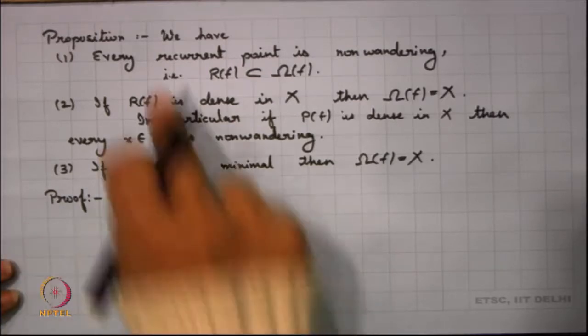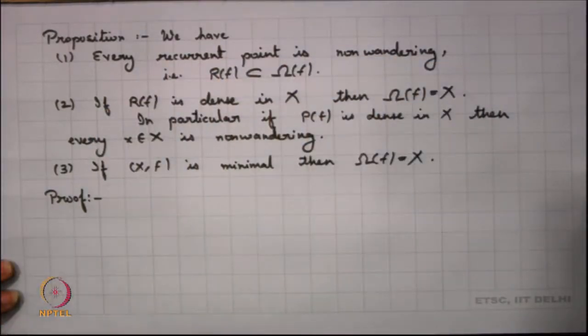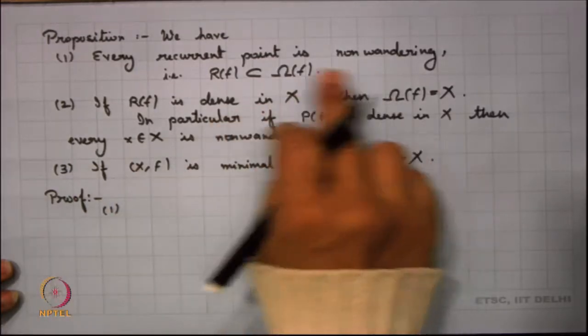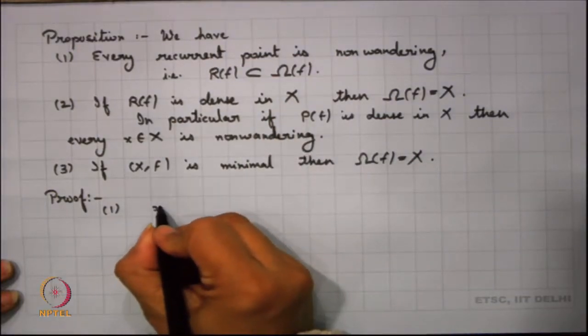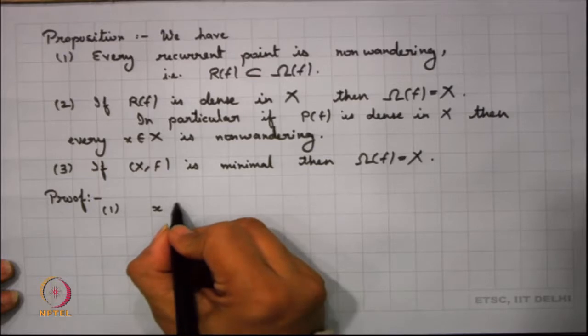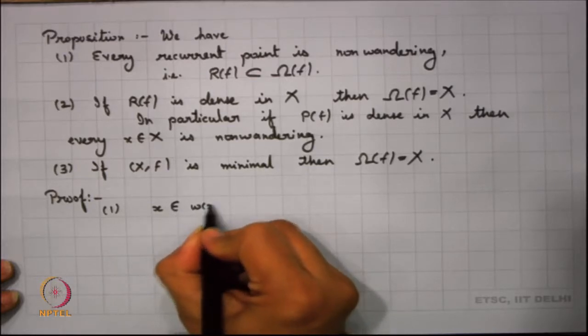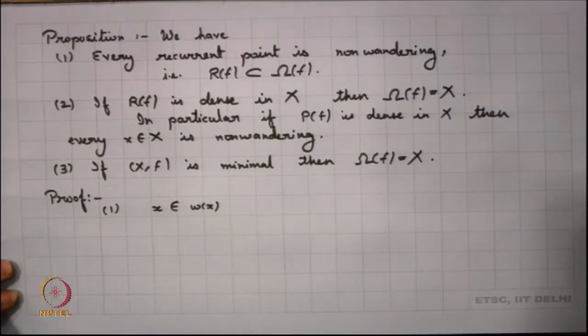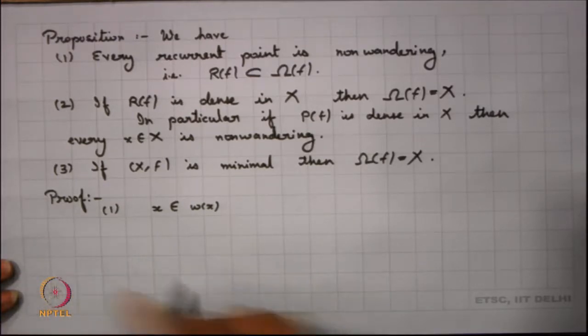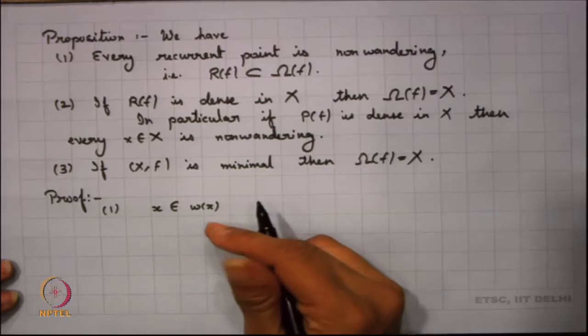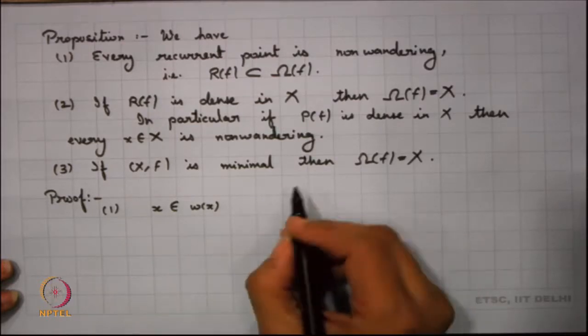Now, think of that, I am looking into a recurrent point, right. So, if I try to look into the proof of 1, we are looking into a recurrent point. A recurrent point means my x is a recurrent point if I can say that x belongs to small omega of x, right. So, it belongs to its limit set. Now, since x belongs to its limit set, what does it mean? There is a sequence converging to that, right.